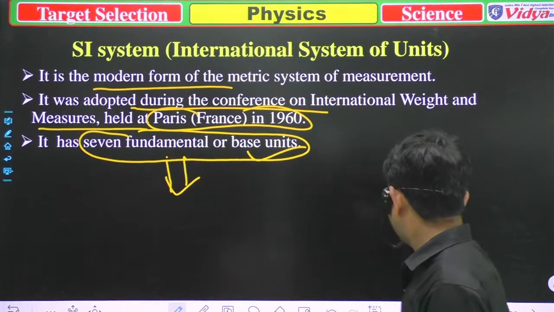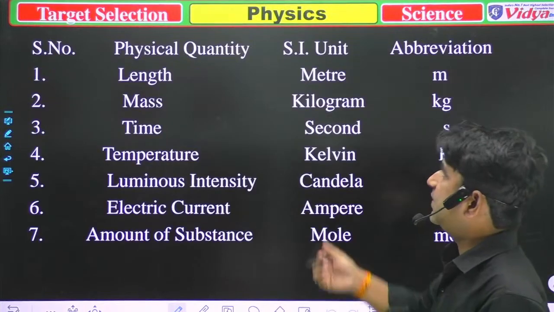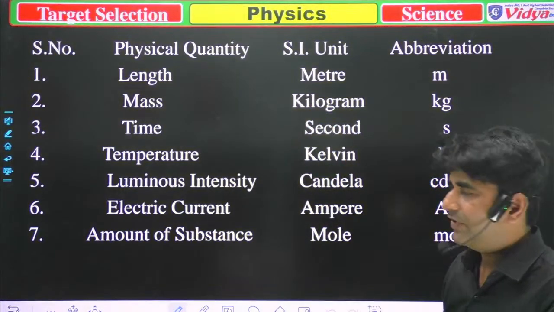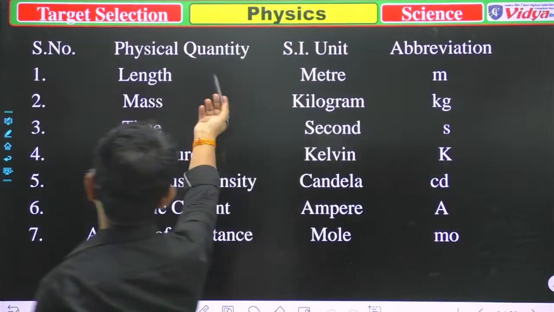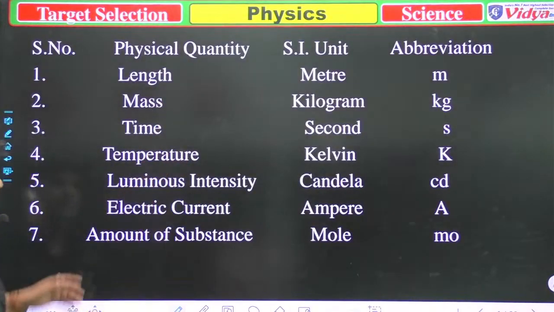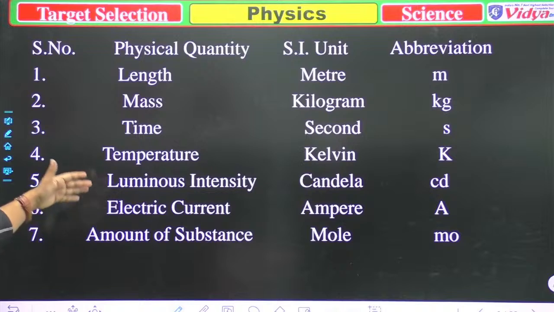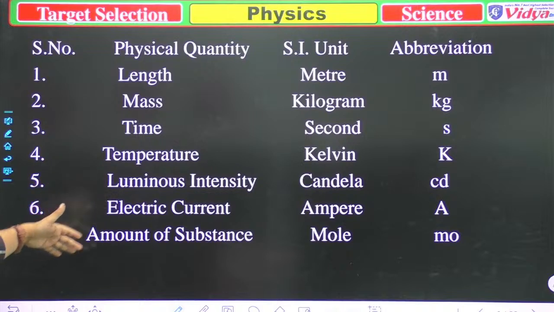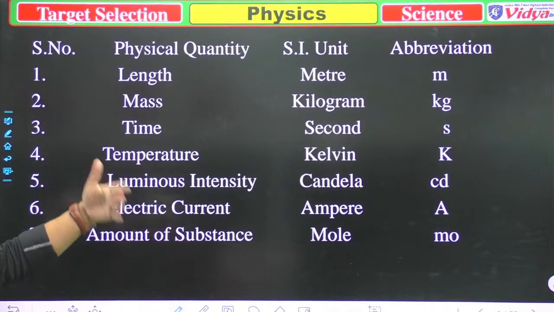So now the next thing. These are the 7 fundamental units, that is, the physical quantities: length, mass, time, temperature, luminous intensity, electric current, and amount of substance. And these are their SI units, and after that, the abbreviation.